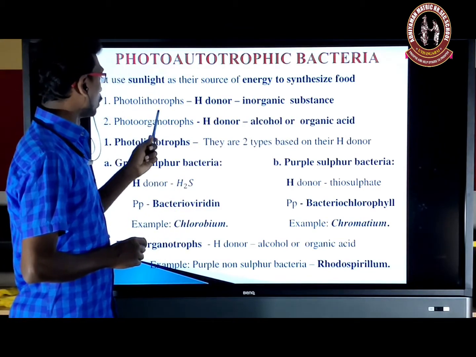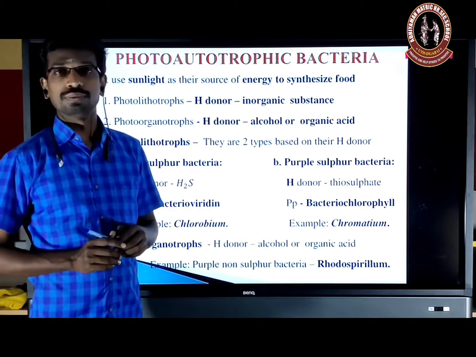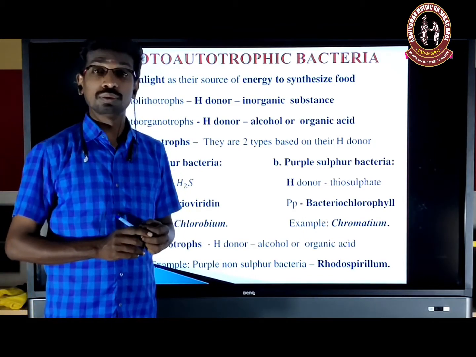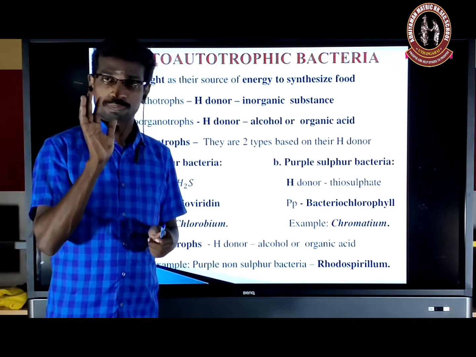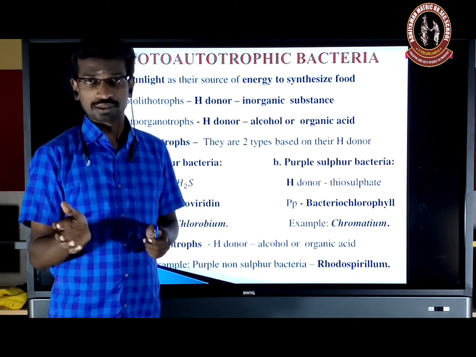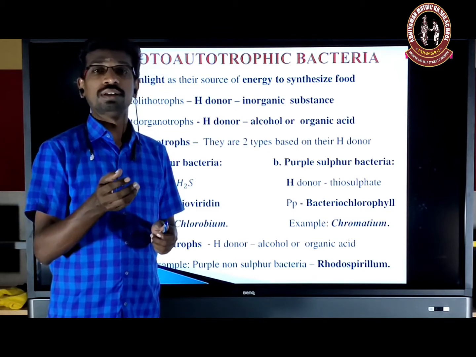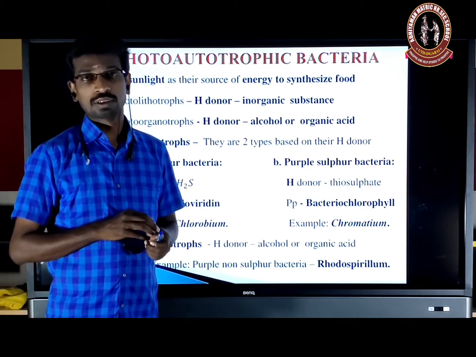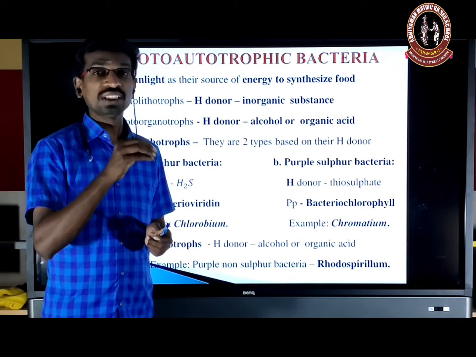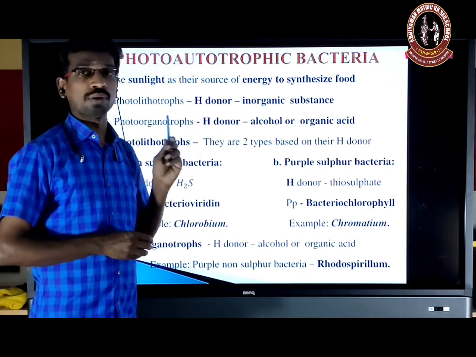It is further divided into two categories, that is photolithotroph and photoorganotroph. So what is this? Photolithotroph and photoorganotroph. Both prepare the food material with the help of sunlight. Both forms have chlorophyll pigments. Okay, and what is the difference between the photolithotroph and the photoorganotroph?